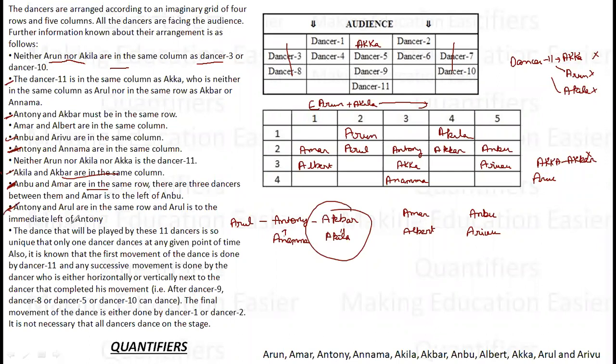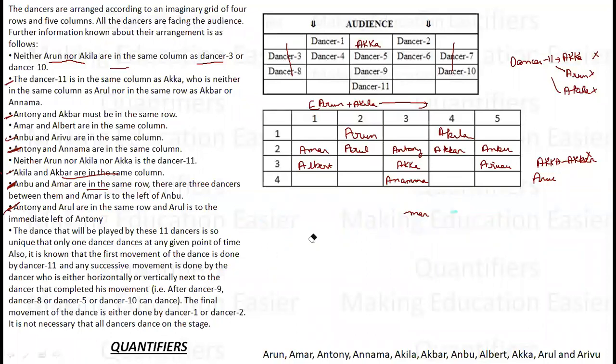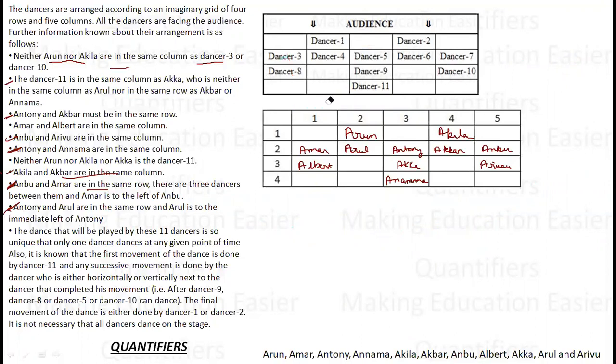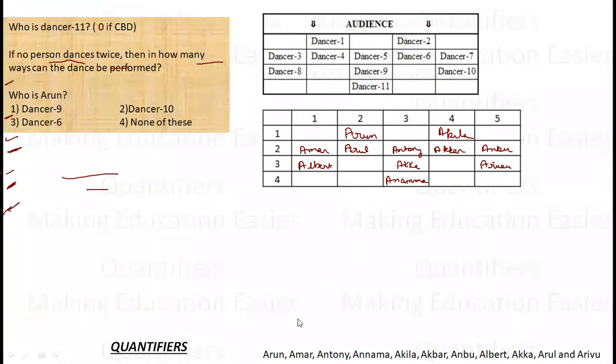So if you see, this was a pretty straightforward arrangement, but had we started it on a wrong note, or I would have started making cases from the very beginning and tried to place the people, then this is not the right way. Why? Because in such sets there are always some interconnections, and those interconnections will come out clearly only if we can connect them through a graph or something. Okay. So let's move to the questions that we have.